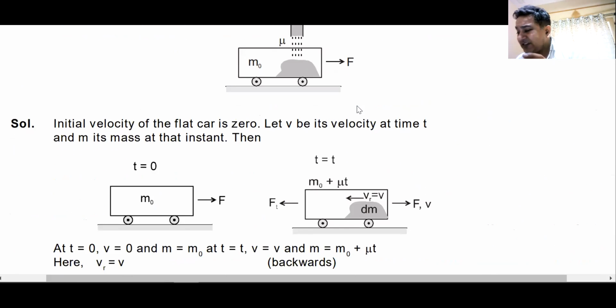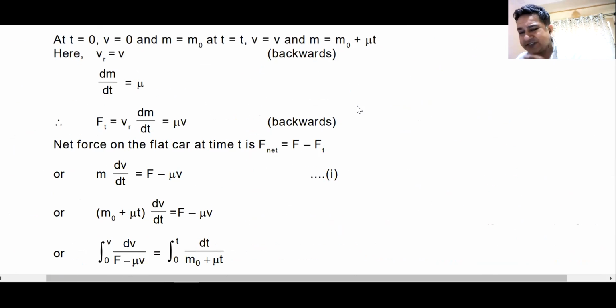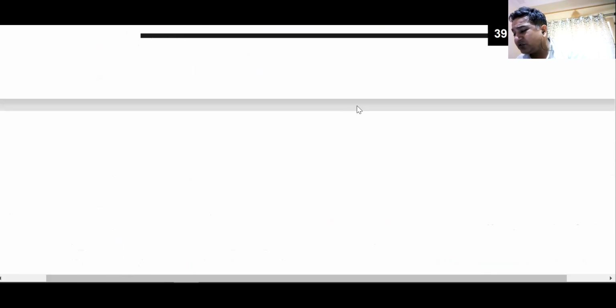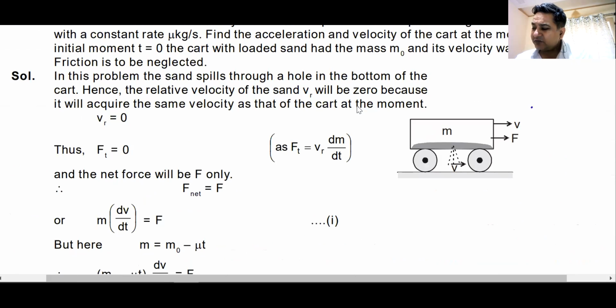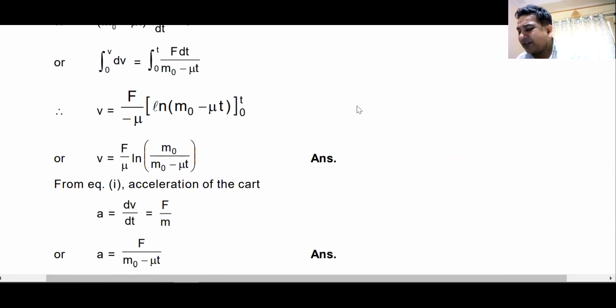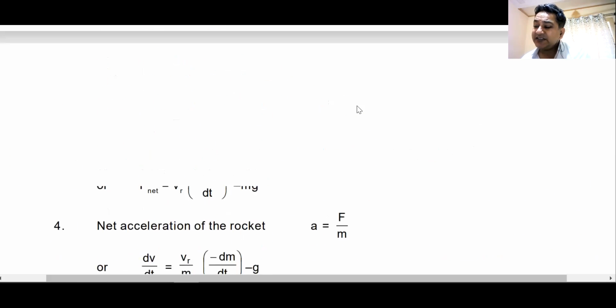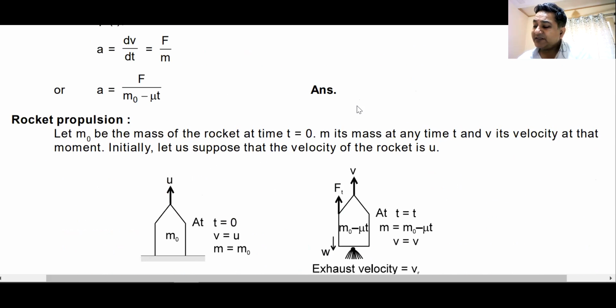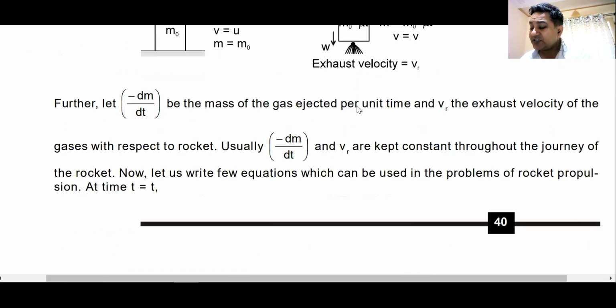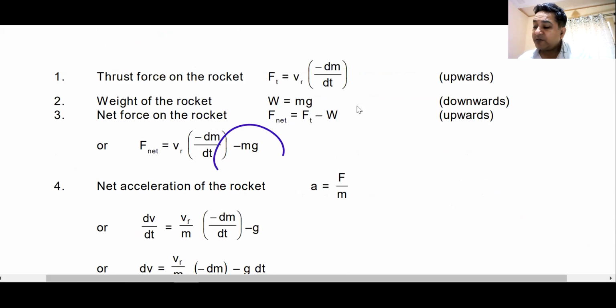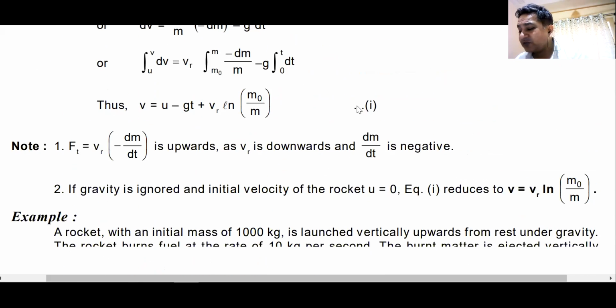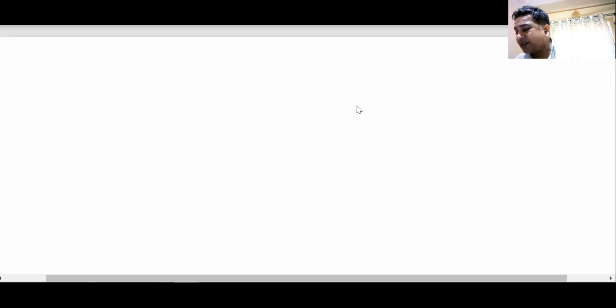So there are only 3 questions, and all these 3 questions are taken from Irodov. If you can do 2 or 3 questions, you will be good enough. This is also taken from Irodov, and everything is just an application of the Meshchersky equation. This is variable mass applied in rocket propulsion. The only thing that changes is that we have a value of g also coming here. So this g term also comes here. Otherwise, the concept is the same.